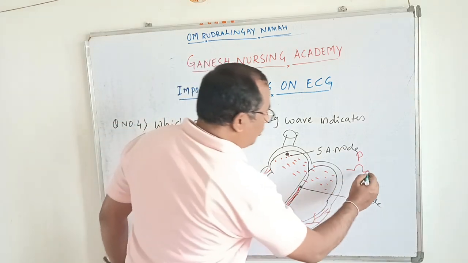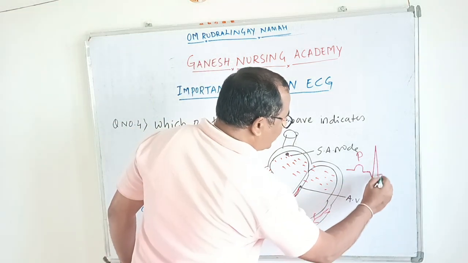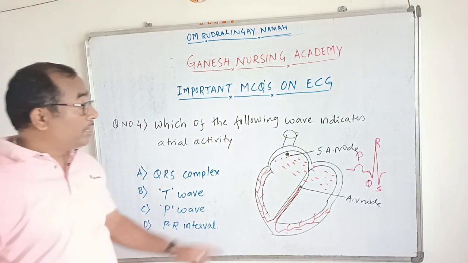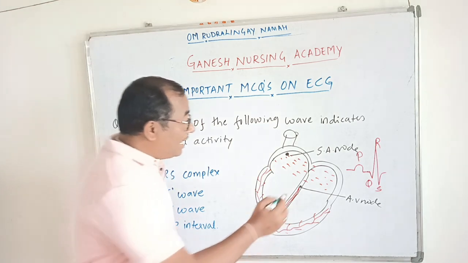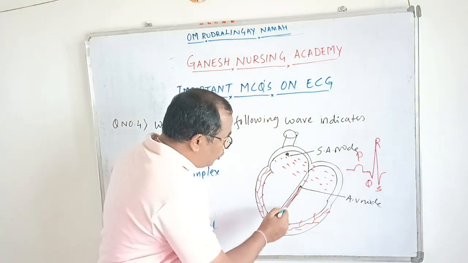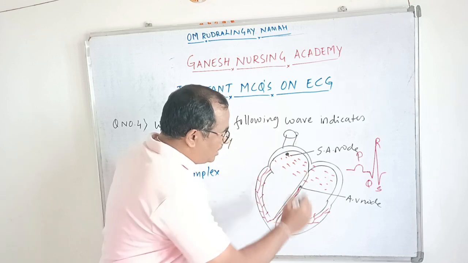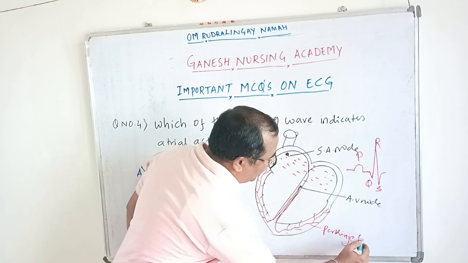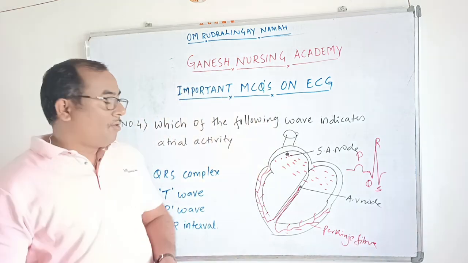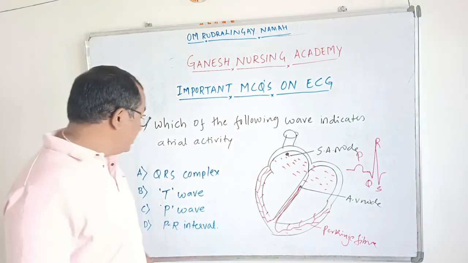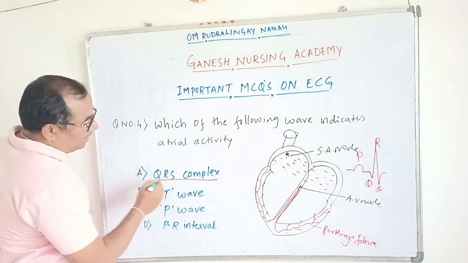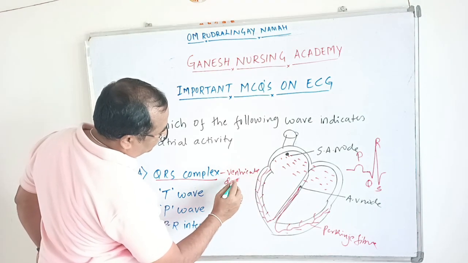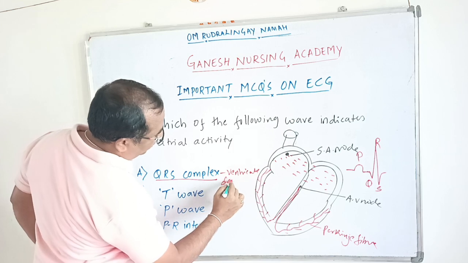Then what does the QRS complex indicate? The QRS complex indicates that the electrical activity is conducted from the SA node to the AV node to the bundle of His, and then from the bundle of His to the Purkinje fibers. And then there is a contraction of the ventricle. So what does the QRS complex indicate? It indicates ventricular depolarization.